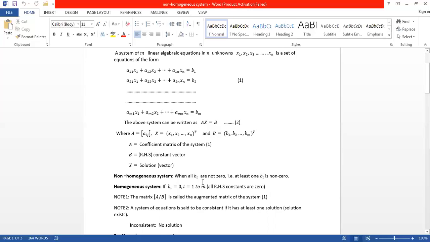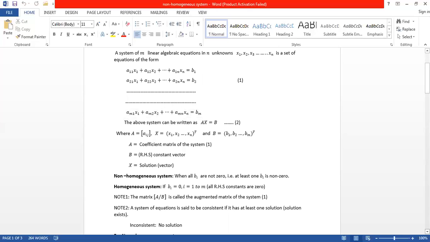Next, homogeneous system. If all constants are zeros, that means b1 equals 0, b2 equals 0, and so on, bm is equal to 0, then the system is a homogeneous system. Is it clear? If at least one constant is non-zero, then the system is non-homogeneous. If all constants are zeros, then it is homogeneous.